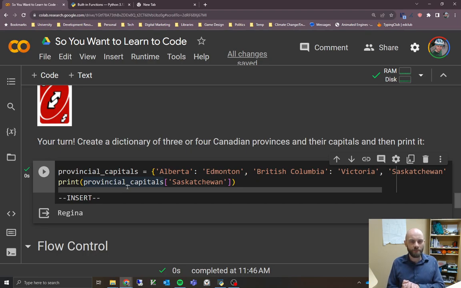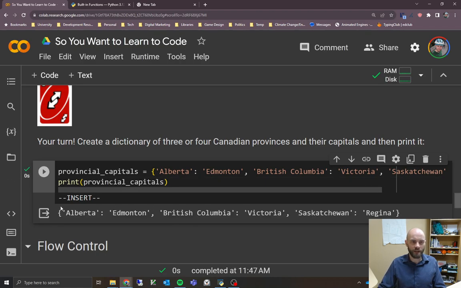Normal Python doesn't do that. If you give it just a variable name, it ignores it. But Google Colab, if you have a list of several things that give you back something like a string, will only give you back the last one. But if you use a print function for each one, it will print each one individually. So that's one of the differences. It's always a good idea to use a print function around it. And if we want to print the entire dictionary, which is what I'd said initially to do, you can do that as well and just verify that the entire thing is in there.